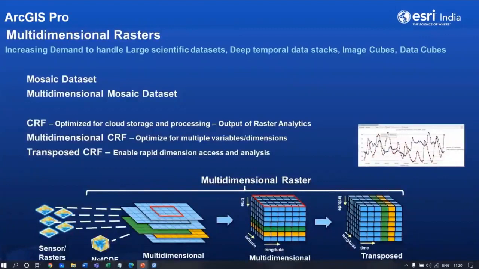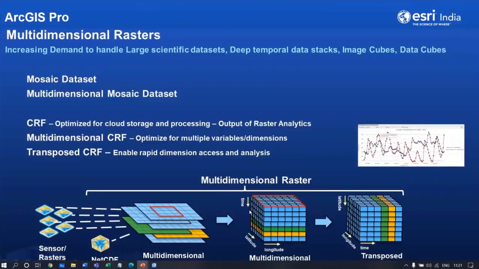So what are these multidimensional rasters? Multidimensional raster data helps you handle large scientific datasets. As you can see, it is presented as data captured spatially as well as along another dimension, which can be time, height, or depth.